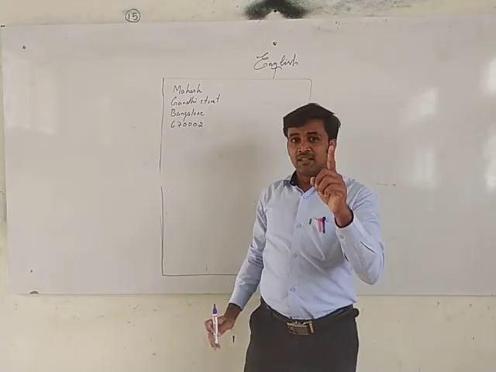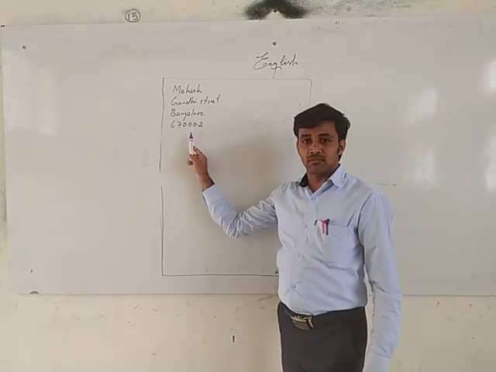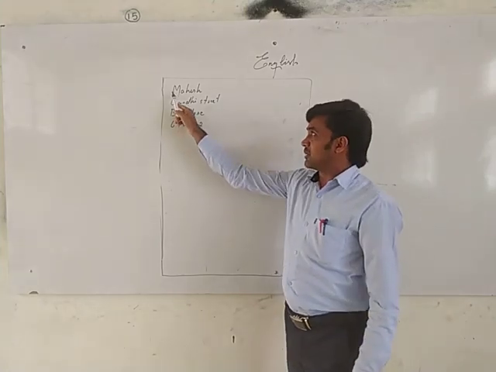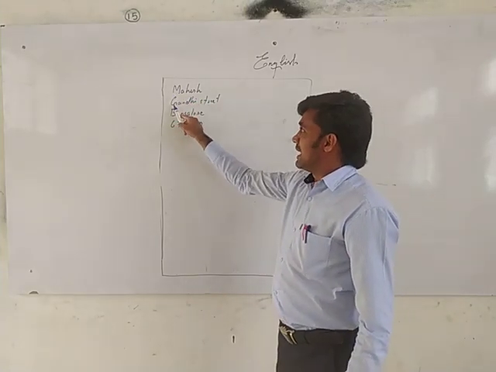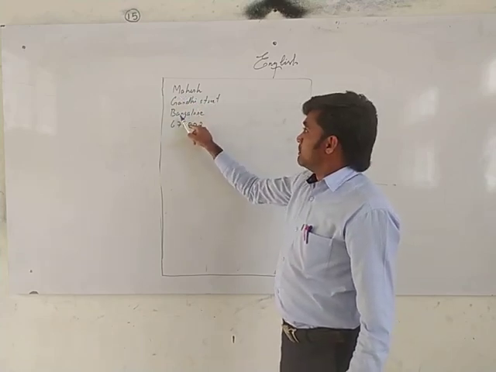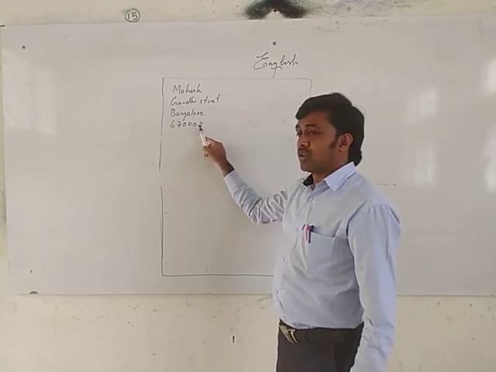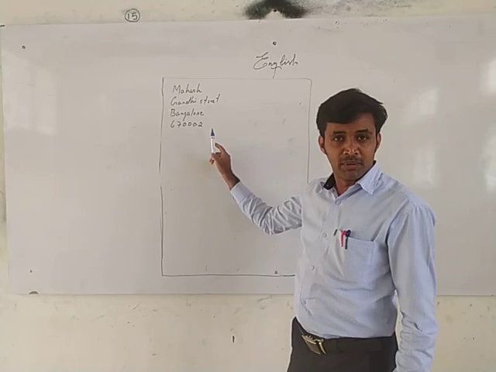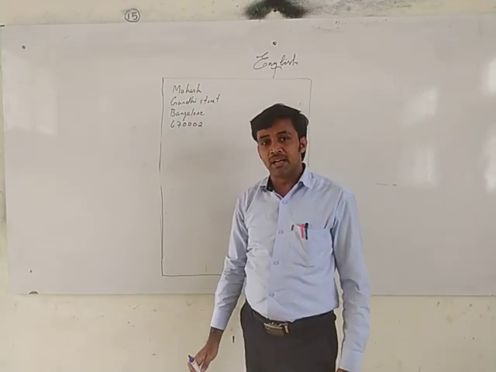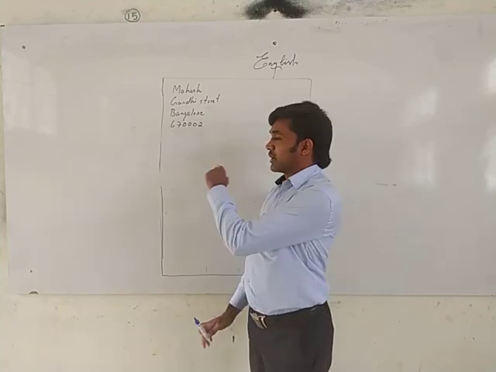The neatness and appearance is also a major part of a letter. If the letter is good, you can score good marks. If Mahesh, M is here, Gandhi Street, G starts under the A, and Bangalore, B starts out of the margin, then 670 is out of the margin. Remember it. It should be straight. Think of the computer page, enter key like that. Okay, write it now.